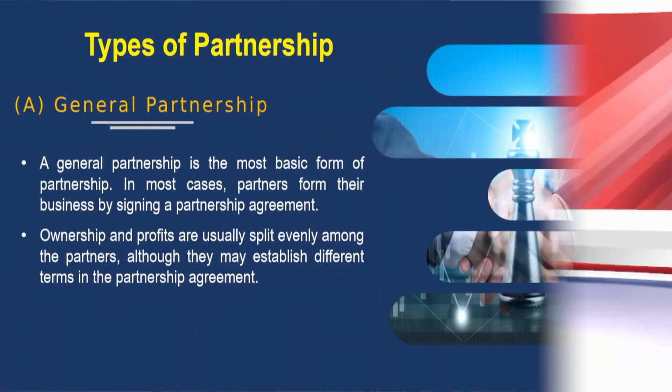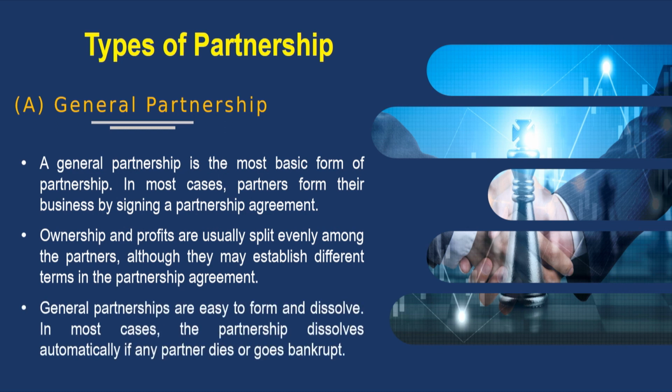In a general partnership, all partners have independent powers to bind the business to contracts and loans. Each partner also has total liability, meaning they are personally responsible for all the business debts and legal obligations. General partnerships are easy to form and dissolve. In most cases, the partnership dissolves automatically if any partner dies or goes bankrupt.